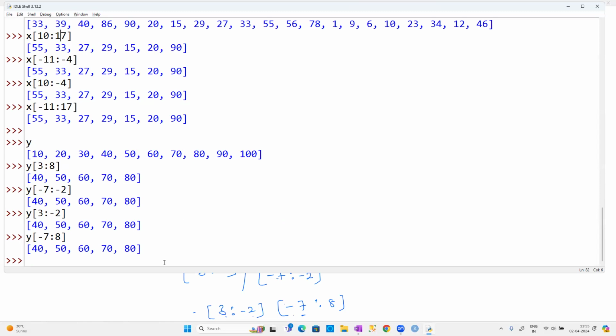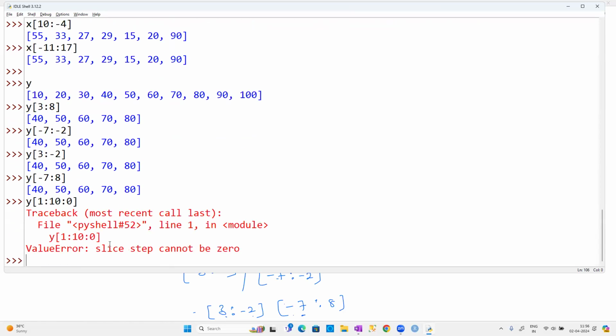Okay. So that is the basic concept of indexing and slicing, guys, with positive index and negative index. For example, you don't write like this, y of 1:10 with a step of 0, guys. How is it possible to have a step of 0? It is not possible. Slice step cannot be 0.